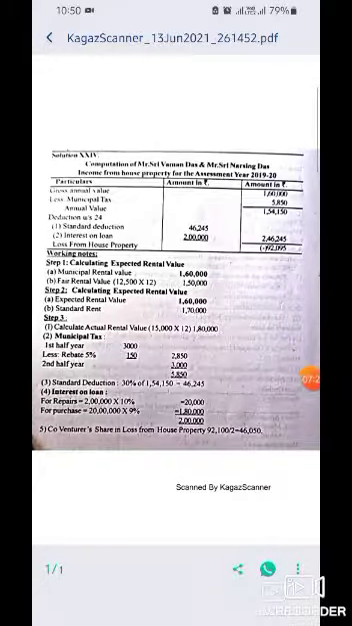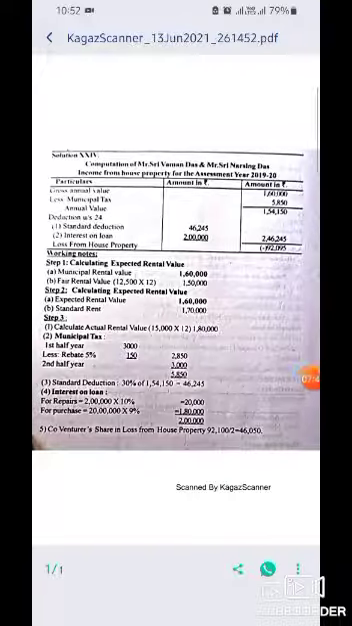Now, computation of Sri Vaman Das and Sri Narsingh Das income from house property for the assessment year 2019-20. Particulars: gross annual value is 1,60,000 and less municipal tax is 5,850. So annual value is 1,54,150.